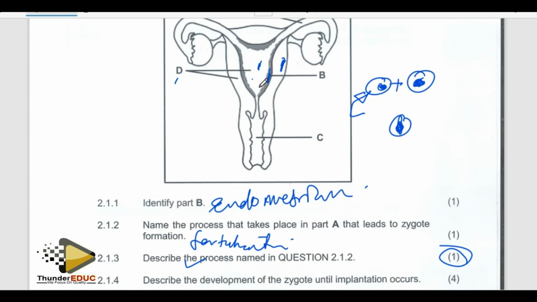it stretches to accommodate. It is able to stretch, or the muscles are able to stretch to accommodate the growing baby. That's the first point: stretching. Why does it stretch? To accommodate the growing baby. Number two, these muscles don't only stop at stretching.